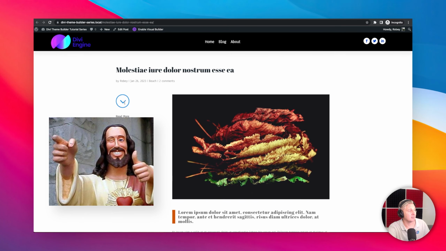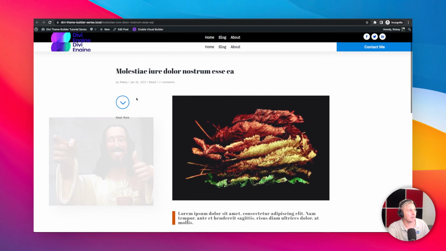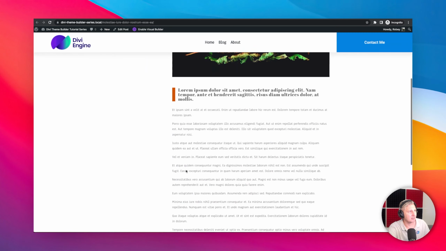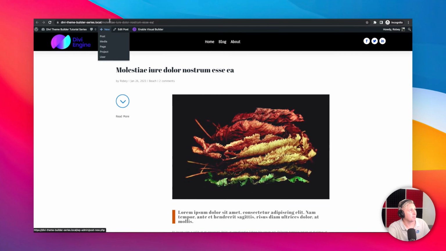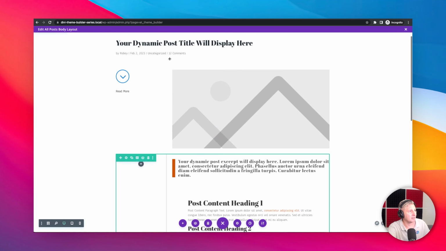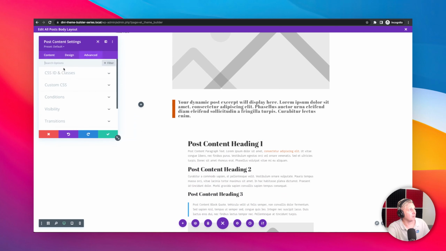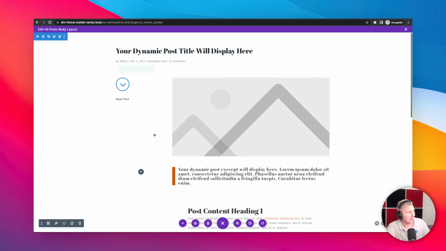And we've got this scroll down button, and we're going to hook that up right now, where we can go for the read more, and it'll pull us right down here to where the content is. So let's go do that real quick. We can do that quite easily here on the content module. We're going to go to advanced, and all we need to do is give it an ID, and we will just say start-content, and we'll copy that.